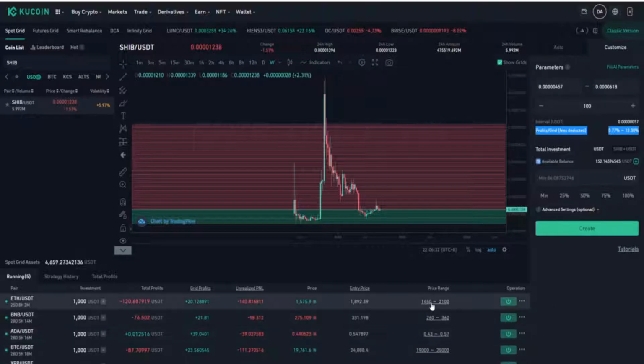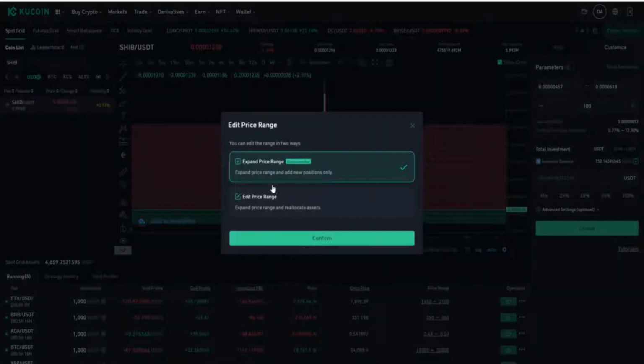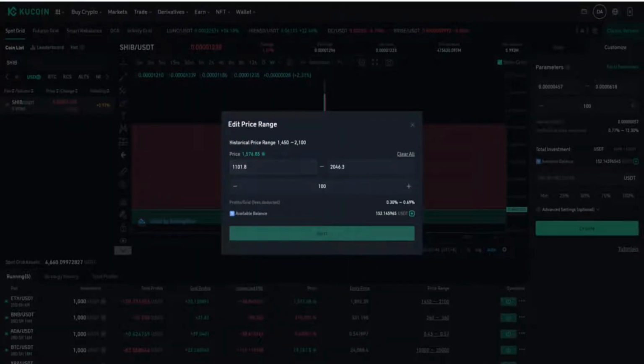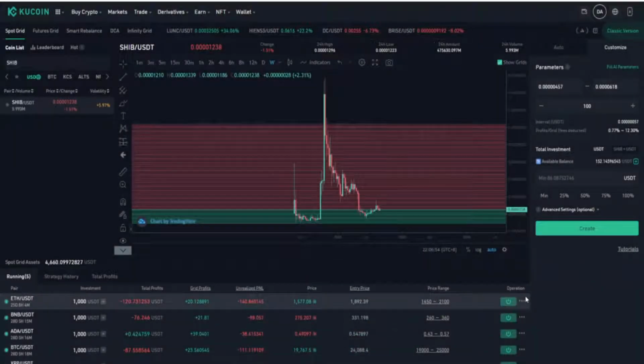For example, if I click here on the price range, you get two options: expand price range or edit price range. Now I like to edit my price range, and as you can see, this was my price range. I can just edit it, adjust it, and then click next and confirm, making it super easy. And the main benefit of this, if you want to take your funds out, you just cancel the bot and it's back in your wallet. So it keeps on giving you control of all your funds.